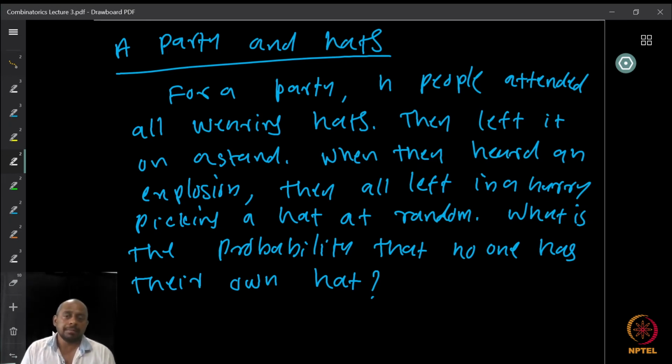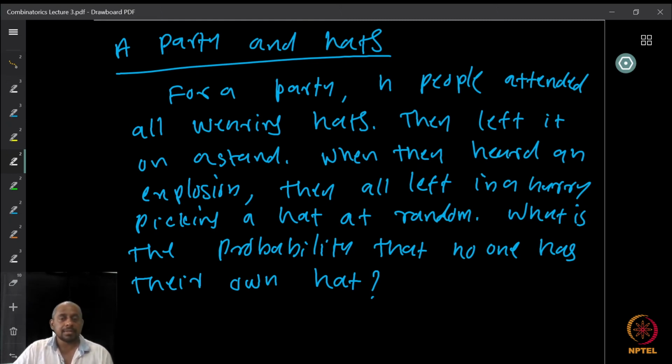Now, when you enter the party hall, there is a stand where you can keep your hat. So they keep their hats at the stand. Now, when the party is going on, something happened in a nearby place, and there was some explosion sound. So everybody got scared. They decided that it's time to go home, so they all decided to run out. While hurrying out, they picked up one hat and put it on their head and went. They did not even stop to look which hat it is. So they picked up hats at random.